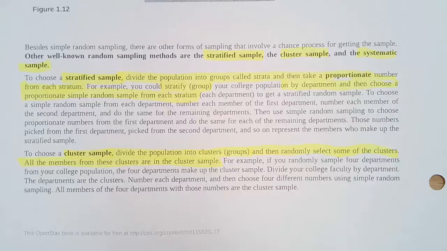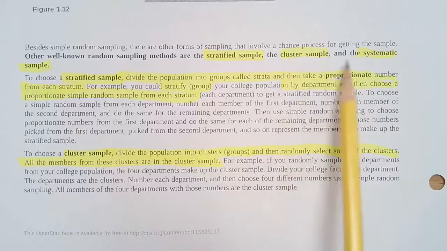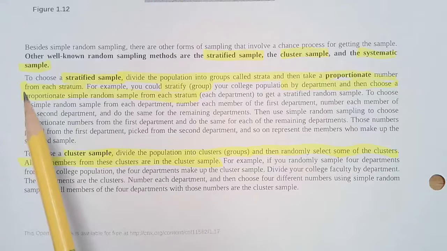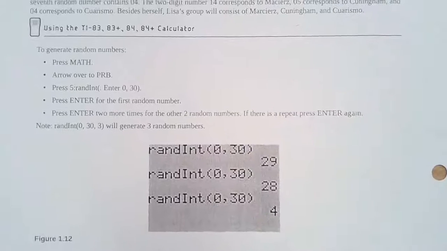Okay, other methods of random sampling are stratified, cluster, and systematic. So instead of always having to write something on a piece of paper and put it in a hat, we can use the calculators to do a random sample. The instructions are up here on page 20.